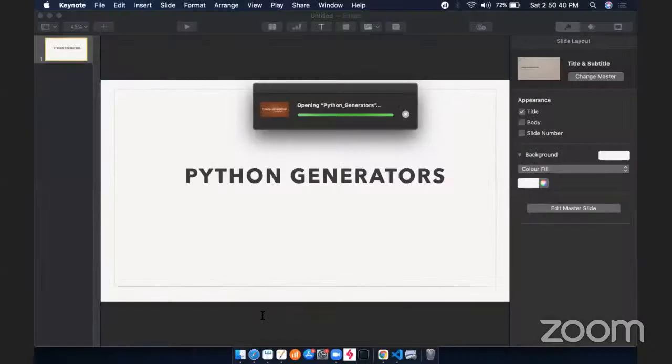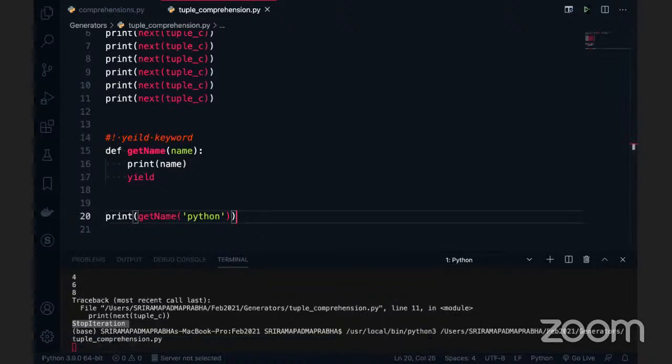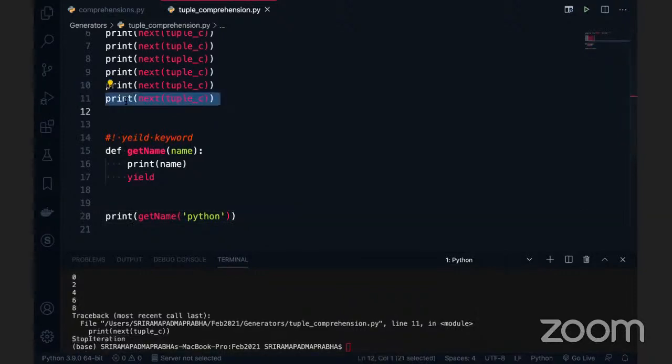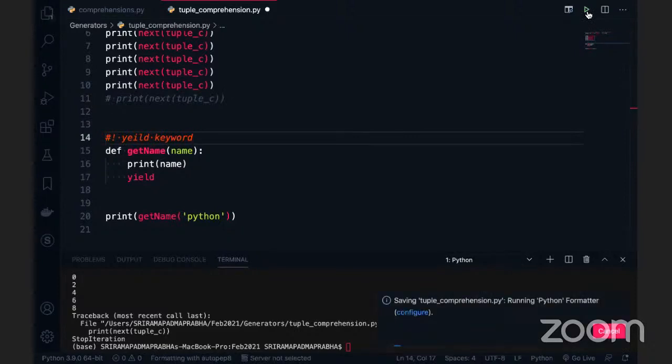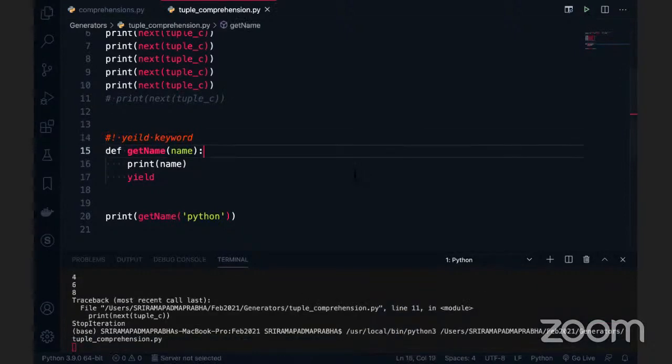Meanwhile, we'll proceed with this function. We are using print of get_name. If I go and execute this code, there is an exception coming here. So I'm going to put line number 11 into a comment. Now I'm going to execute this code, and you see that a generator object is coming.